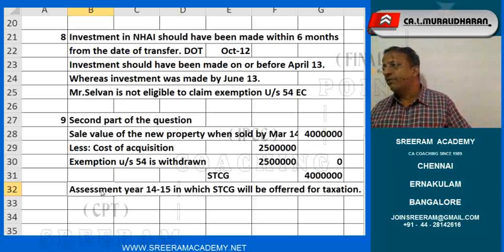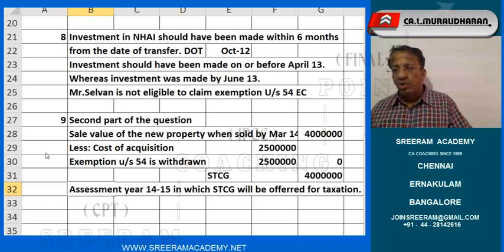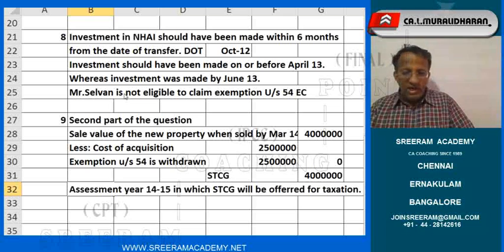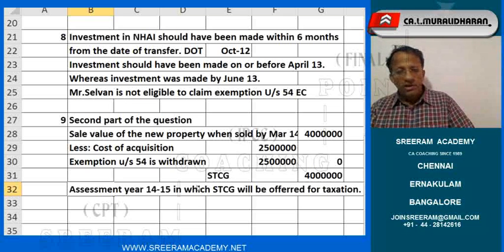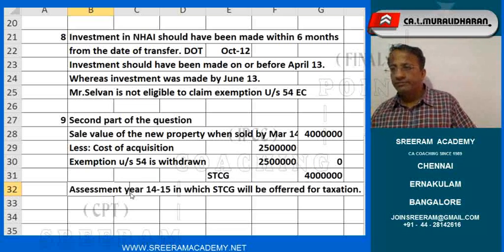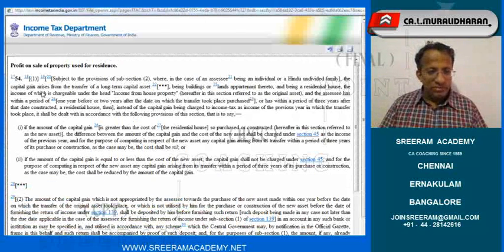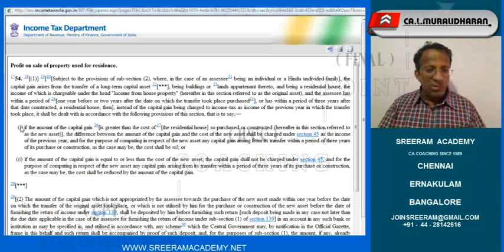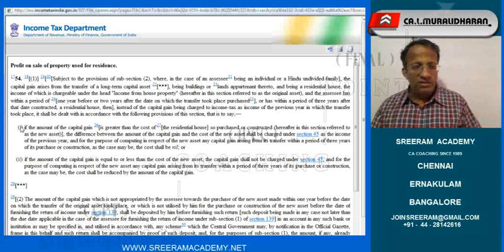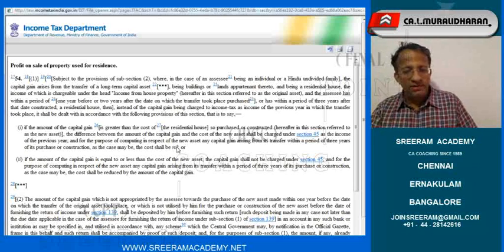So this is conveyed in 54 EC subsection 2 regarding the ineligibility of this gentleman, whereas this one is communicated in section 54(1) subsection A. So you can just check up. That is what we have just read out. 54(1) subsection 1, sorry, 1(1). The cost shall be taken up as nil.